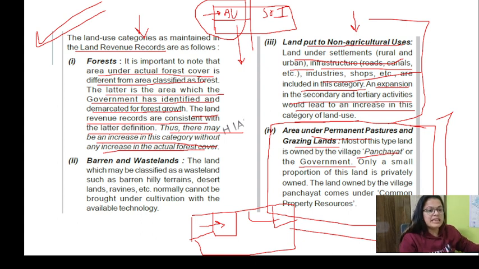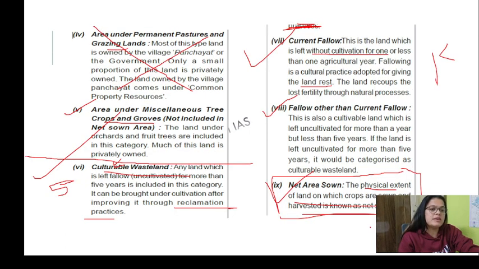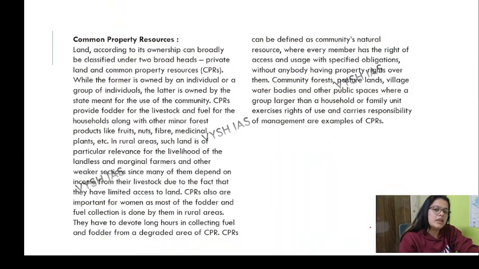See, what was area under permanent pastures and grazing land? Most of the steppe land is owned by village panchayats or the government. Only a small proportion of this land is privately owned. The land owned by the village panchayat comes under the common property resource. Common means that it is available for everyone. So that is common property resource.